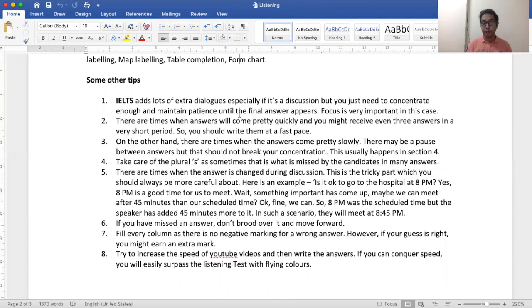Okay, so suppose you are giving the pen and paper based test, you would have 40 minutes, 30 minutes for writing the answers, 10 minutes extra you would be given. Okay, so that if you have made any mistakes you can go back and check them, or if you want to write something extra you can add them.